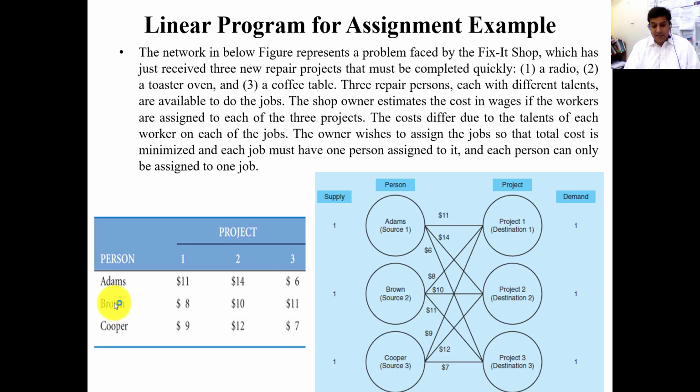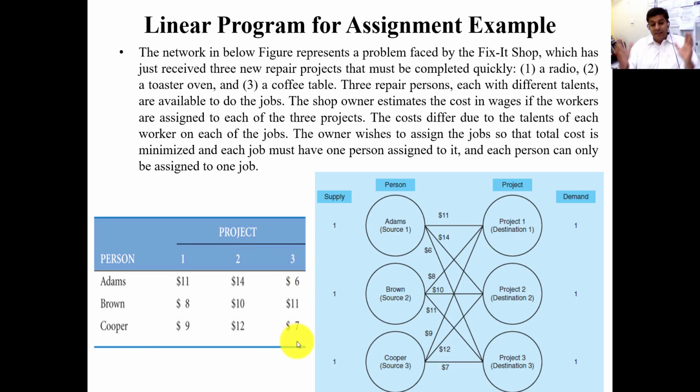Similarly, Brown is another mechanic in our production area. If we assign Brown to project 1, the radio, he will charge $8. If Brown is assigned to project 2, he will charge $10. And if Brown is assigned to project 3, he will charge $11. Similarly, the third mechanic is Cooper. If Cooper is assigned to project 1, he will charge $9. For project 2, he will charge $12. And for project 3, he will charge $7.